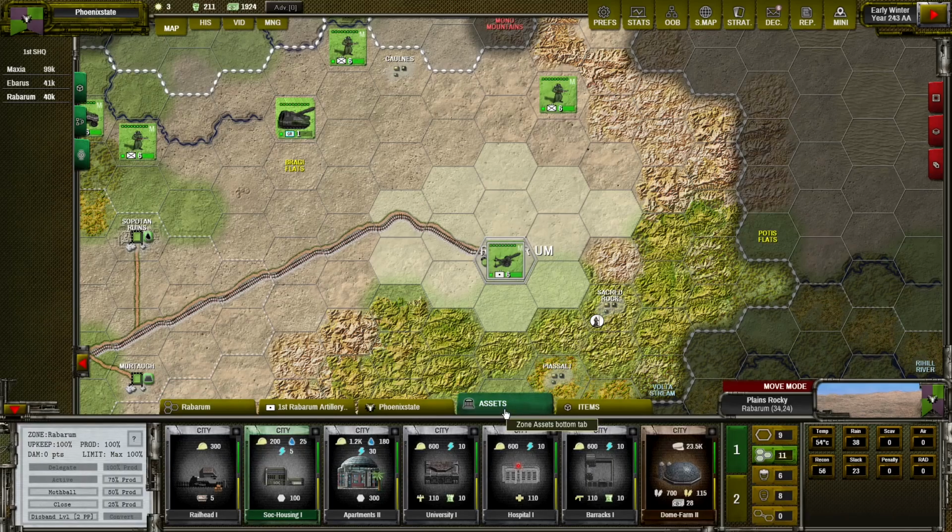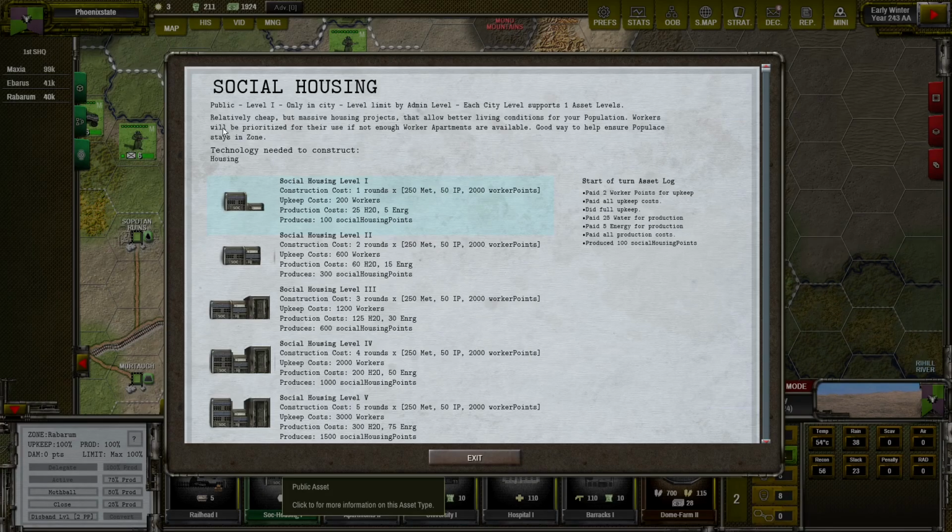And we have two new types of assets, so social housing and apartments. The difference is that this is cheaper and this is more expensive, and of course this one produces more worker apartment points, and this is producing social housing points. So this one is also available for the population, but according to the description, workers will be prioritized for their use if not enough worker apartments are available.